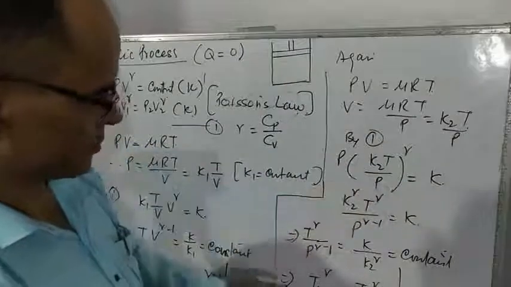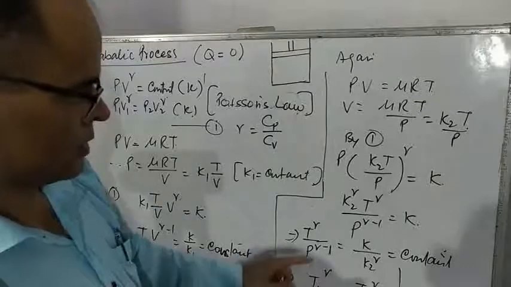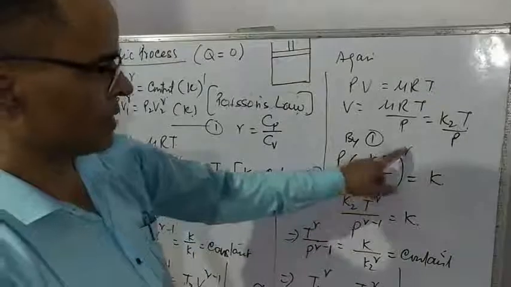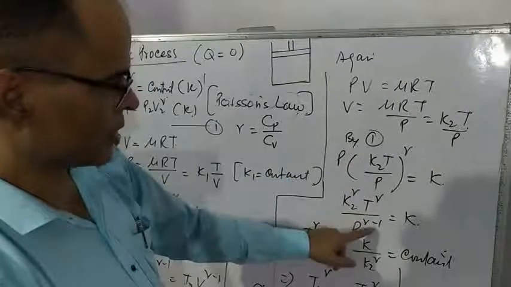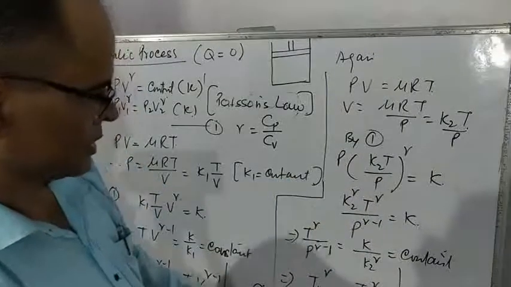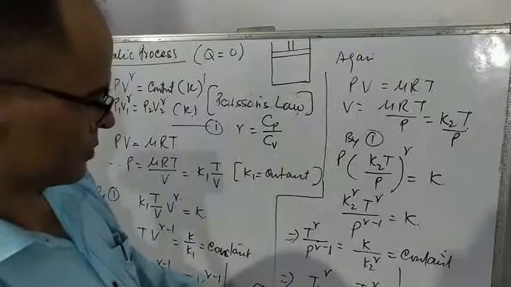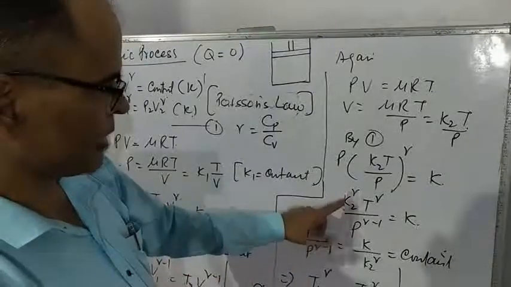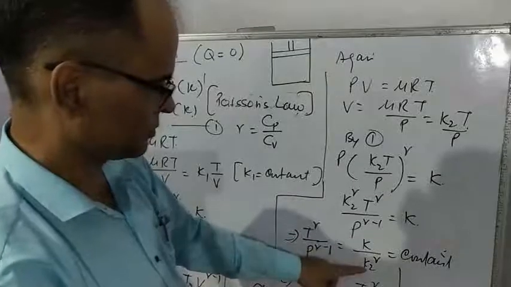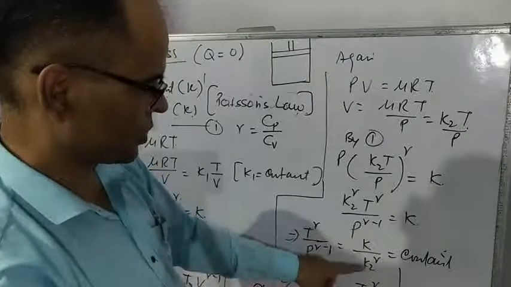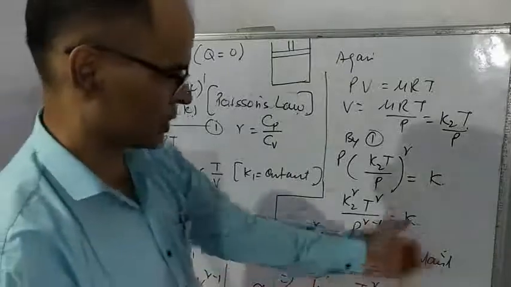Solve this. P power gamma and P power 1. P comes in the denominator, one power is subtracted. K2 power gamma is taken to the right hand side, it becomes K upon K2 power gamma. Again it is a ratio of two constants, so it is a constant.